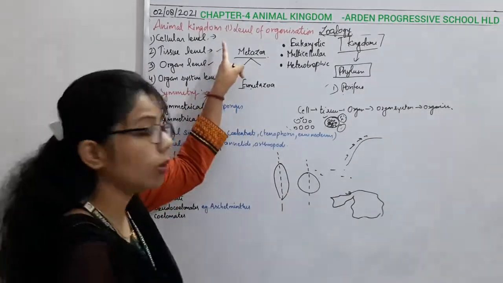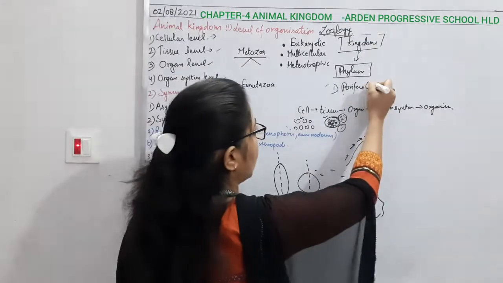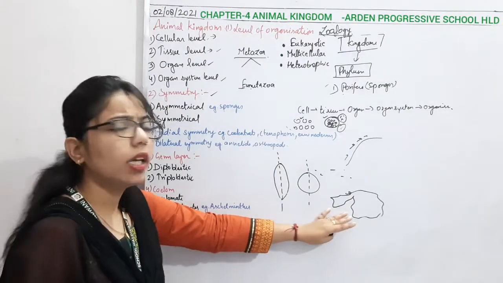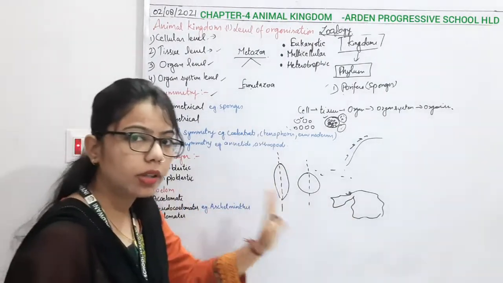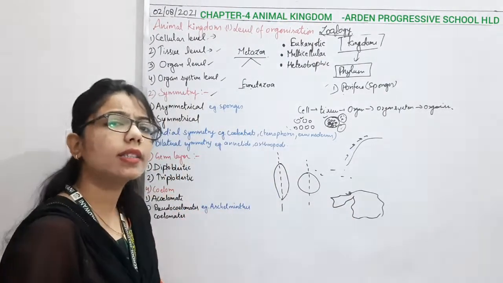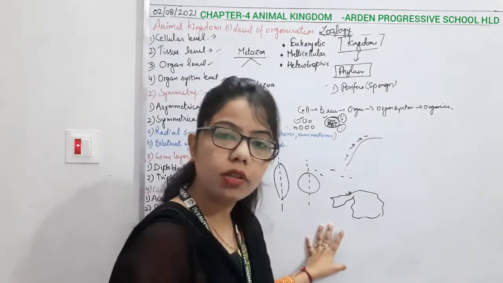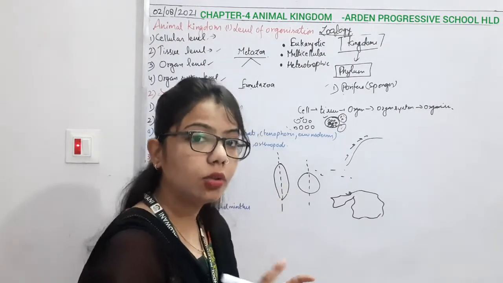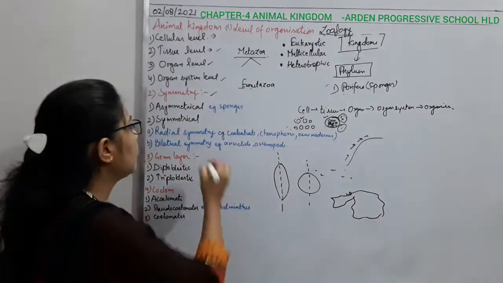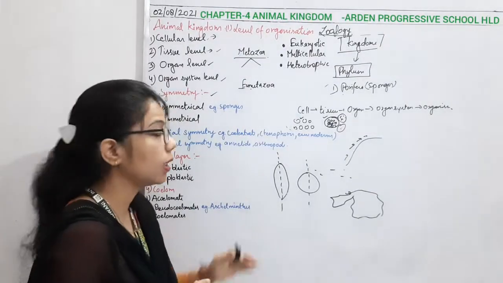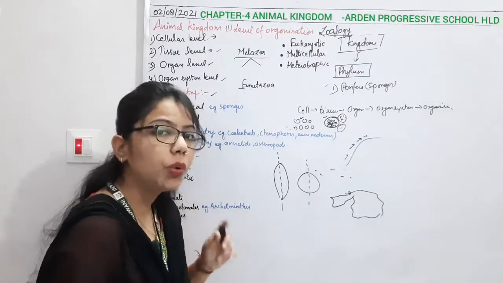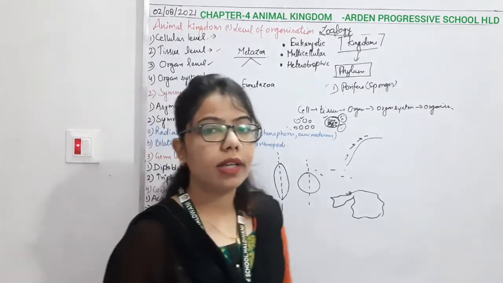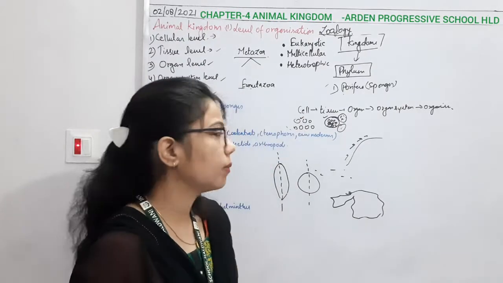Again, if I talk about Porifera, which is also known as sponges, the division or symmetry is not possible due to their structure. Yes, some exceptions are there, but generally in Porifera, or sponges, the body cannot be divided into two equal parts, right? Then comes symmetrical. Symmetrical means the body is able to divide into two equal parts, but it can be of two types: radial symmetry as well as bilateral symmetry.